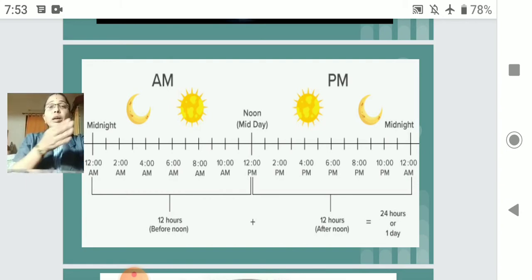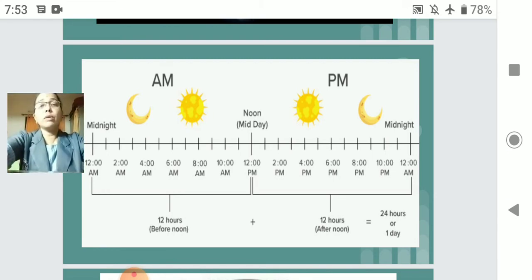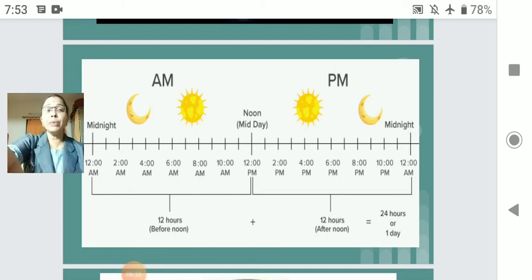And again after 12 o'clock, when it is 1 o'clock, it is actually 13 hours, but we don't say 13 hours, we say it is 1 o'clock or 1 p.m. So 1 p.m. is actually 13 o'clock. 2 p.m. is actually 14 o'clock. 3 p.m. will be, how much will it be? 3 p.m.